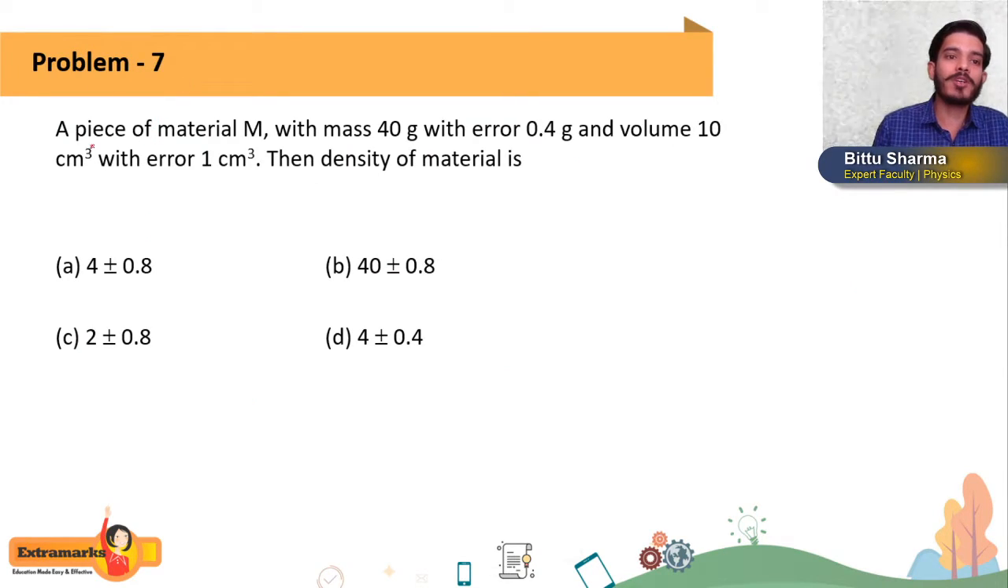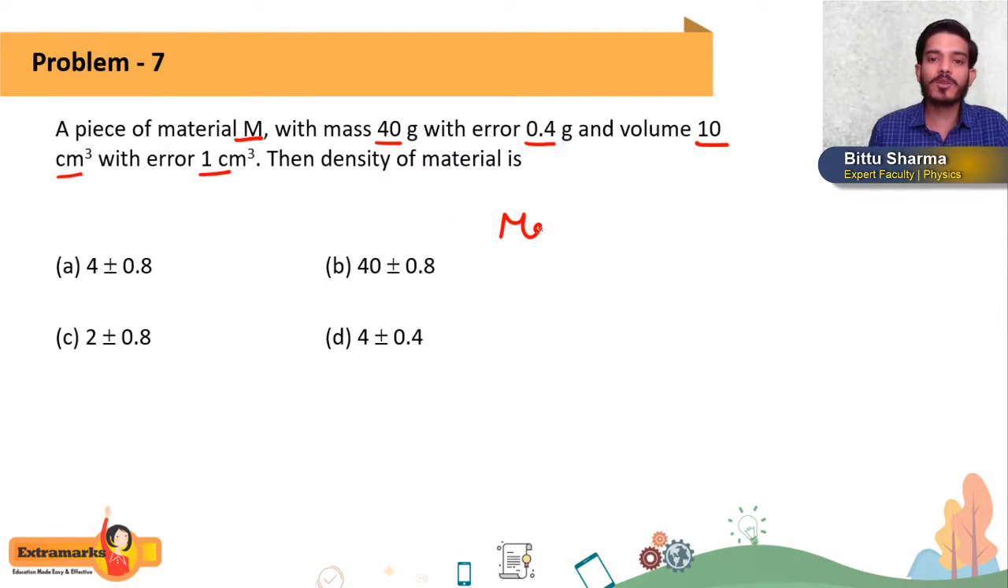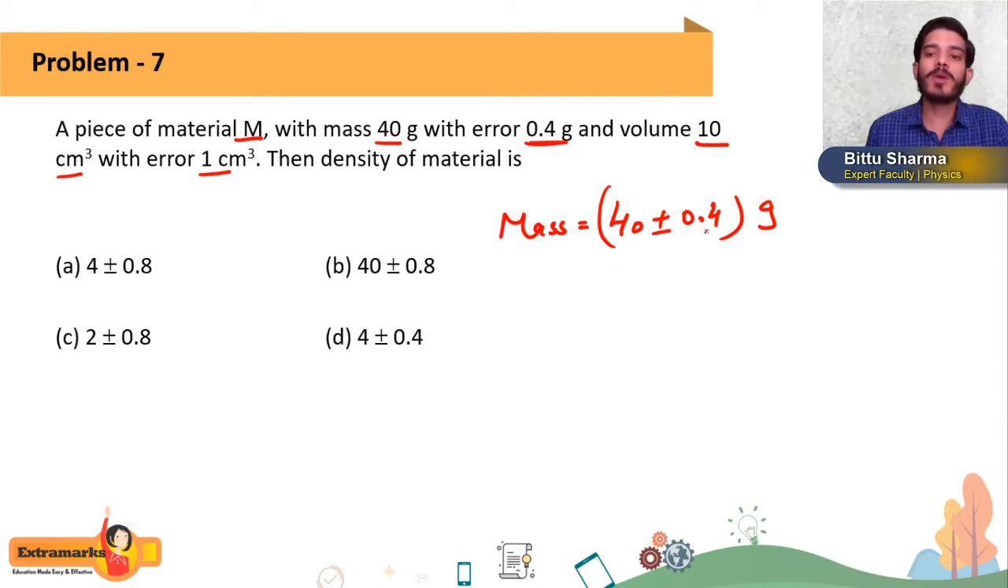So here I have one question for you. A piece of material M with mass 40 gram and error 0.4 gram and volume 10 centimeter cube with error 1 centimeter cube. Find the density of the material. So what they are saying, students, mass how much we have? We have 40 gram plus minus 0.4 gram. This error is how much? 0.4 gram. So 40 plus minus 0.4 gram, and volume how much we have? Volume we have 10 plus minus 1 centimeter cube.